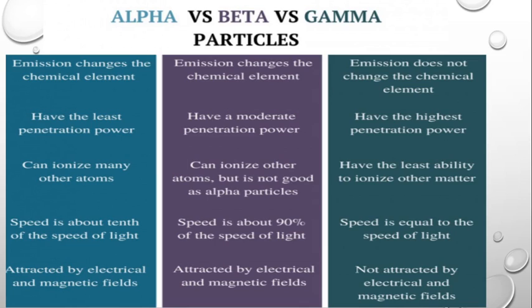Now let's talk about the speed of these particles when they are emitted from the atomic nuclei. The speed of alpha rays is about a tenth of the speed of light, and the speed of beta particles is about 90% of the speed of light. Now gamma rays have a velocity equal to the velocity of light.